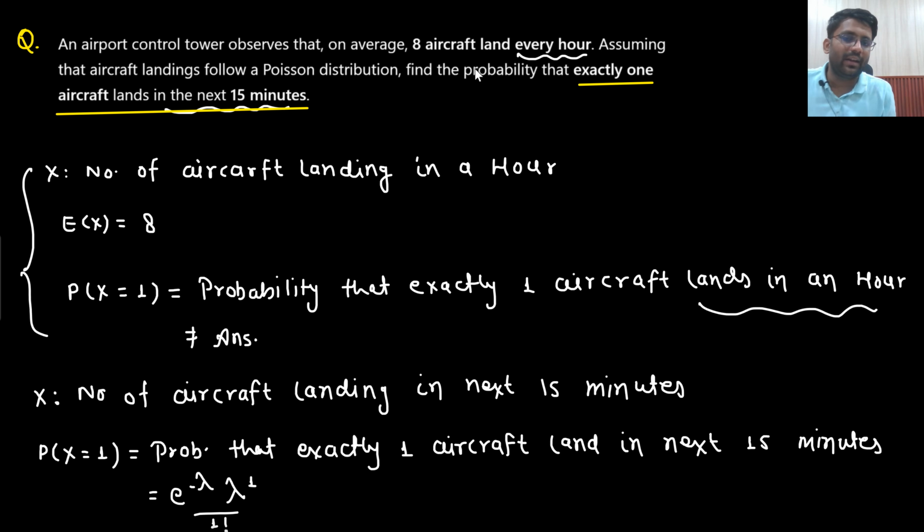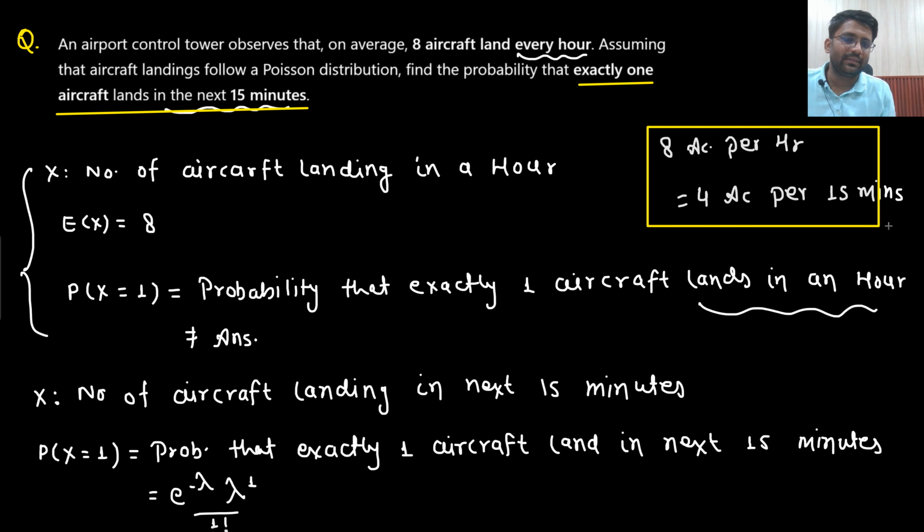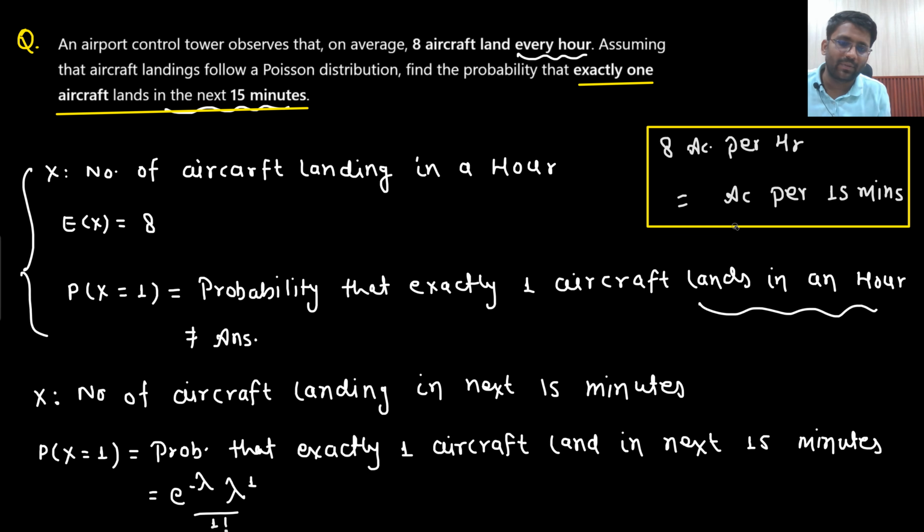So 8 aircraft per hour is equivalent to 2 aircraft per 15 minutes. This was the important point. Okay, is that clear to you?